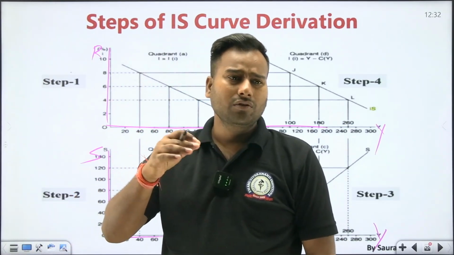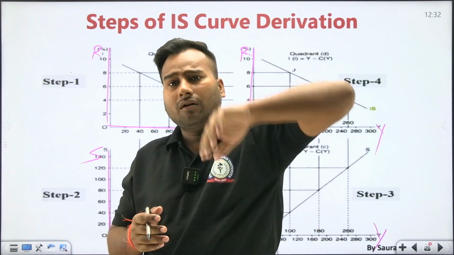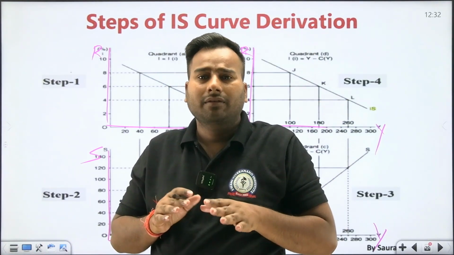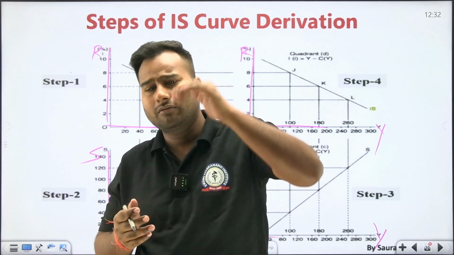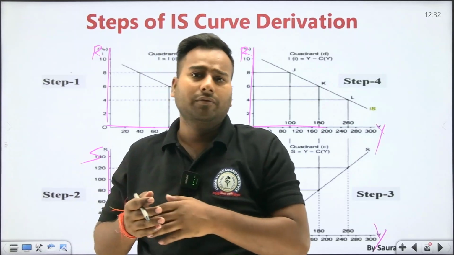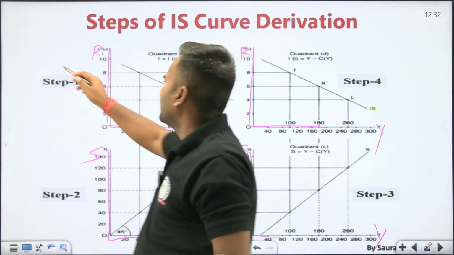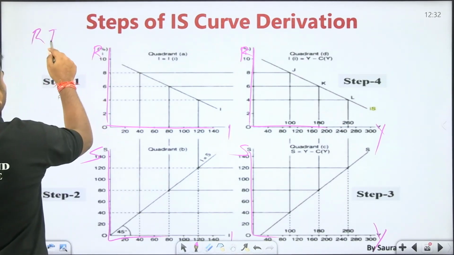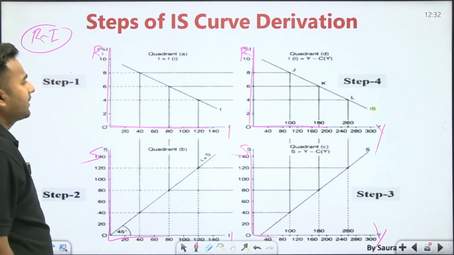If the rate of interest is high, then you will do less investment, right? Why? Because the rate of interest is high, you will borrow less from the bank, and when you borrow less, you ultimately do less investment. Means if R is high, then investment is low. It is a negative relationship. Then you will draw a negatively sloped investment curve.